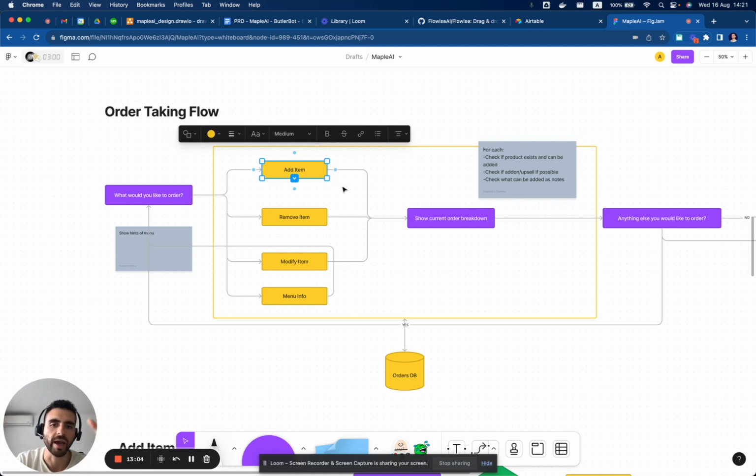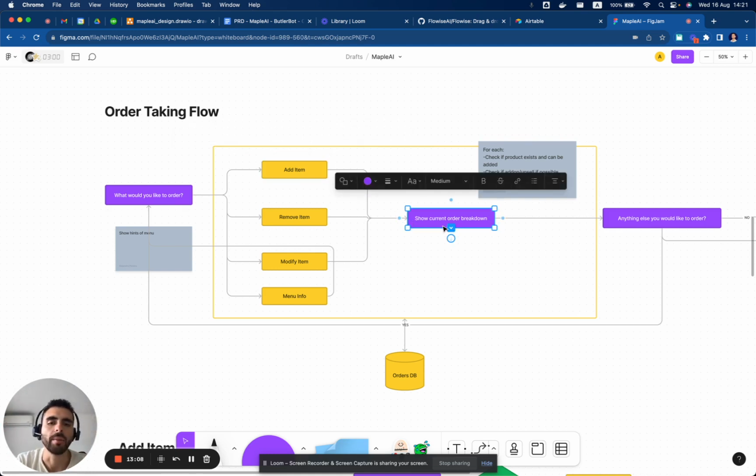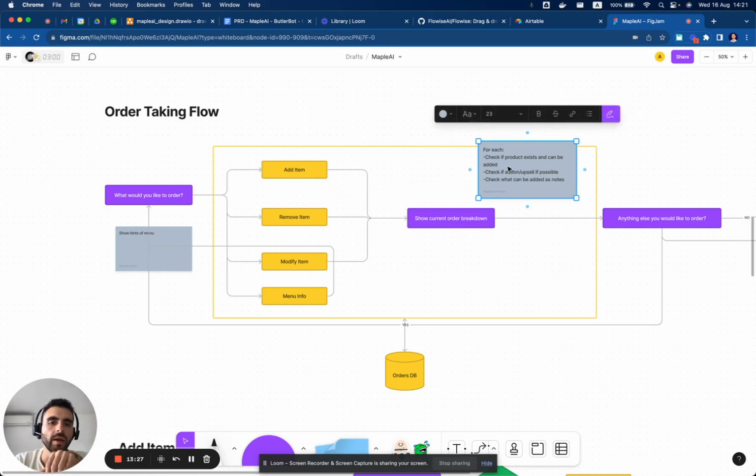If we add an item, then we call the API to add the item to the order. We will then fetch the new order breakdown and show it to the customer: okay, your current order is this. You have this item, these are the prices, and this is the breakdown. So anytime the user asks to add or remove, it will show the current order breakdown, right?